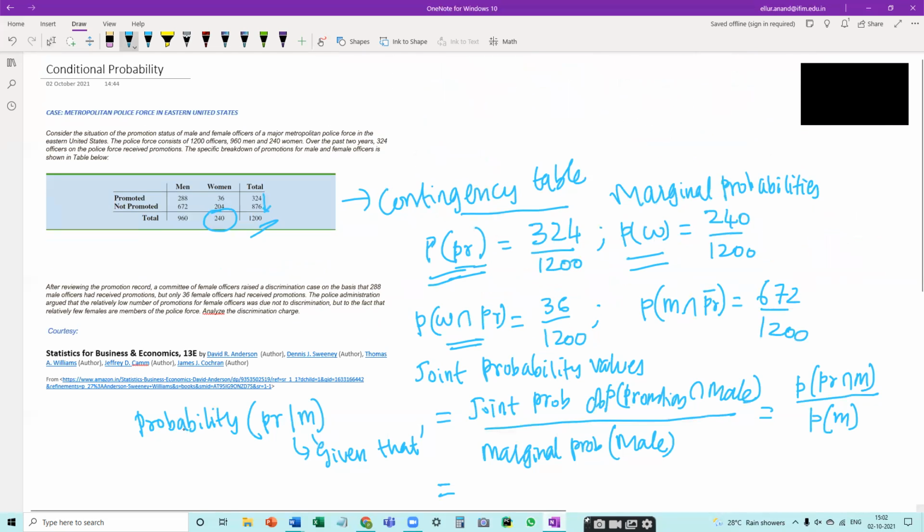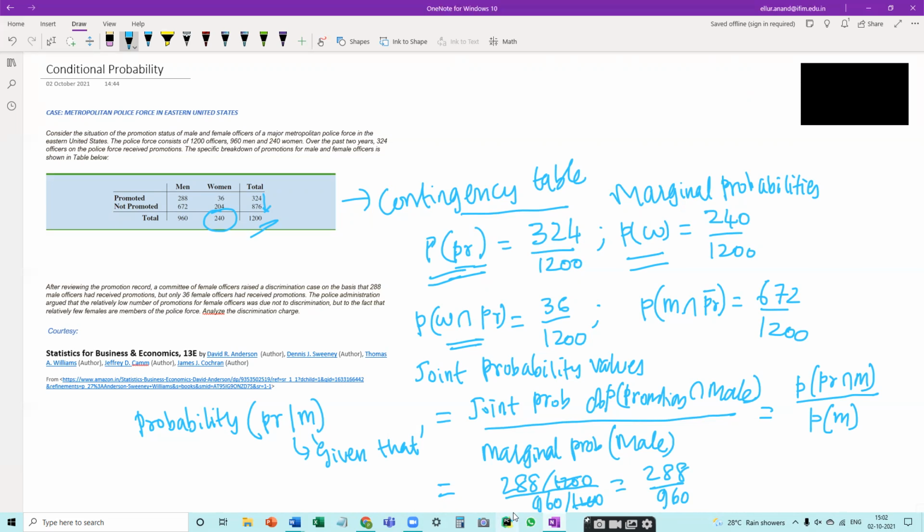Promotion and male police officer is 288 out of 1200, which is the numerator, divided by the probability that a randomly picked officer is a male police officer. Male police officer is 960, so 960 divided by 1200. 1200 gets cancelled. So we get 288 divided by 960, which means exactly this: the probability that a randomly picked police officer is promoted given that he is a male police officer.